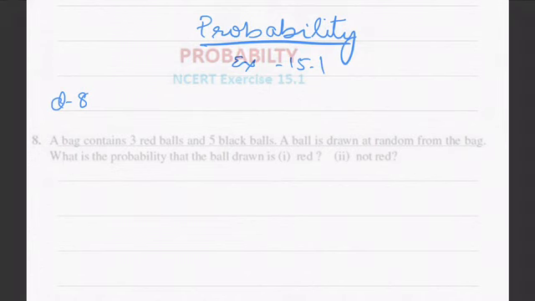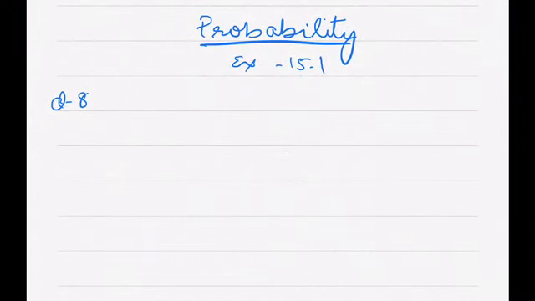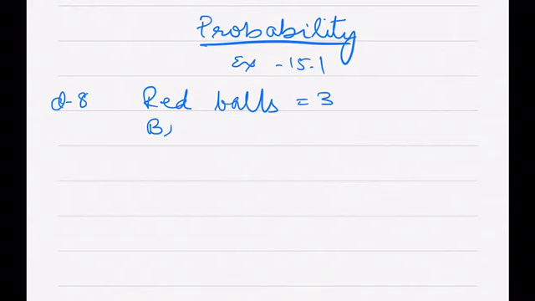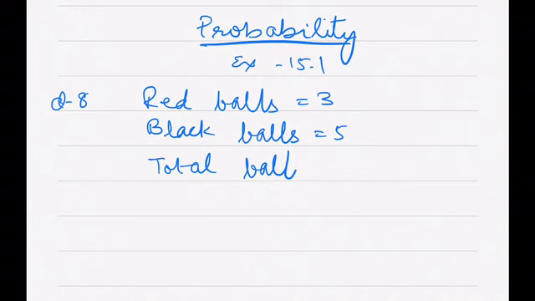So red balls are 3 and black balls are 5, so total balls in that bag are 8, right? Now they are asking the probability of a red ball.